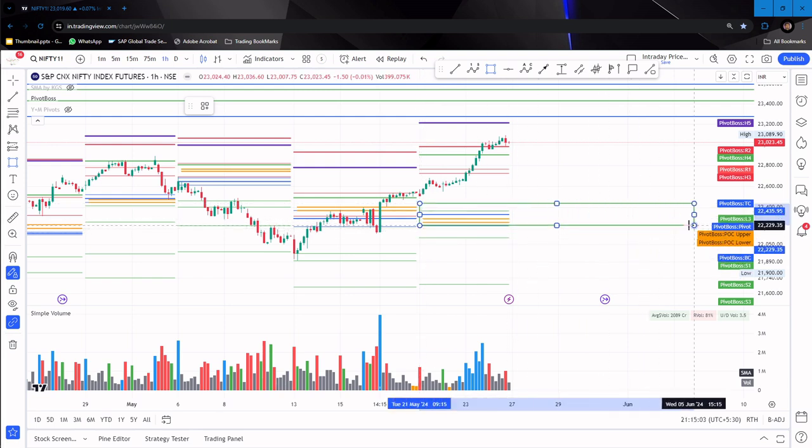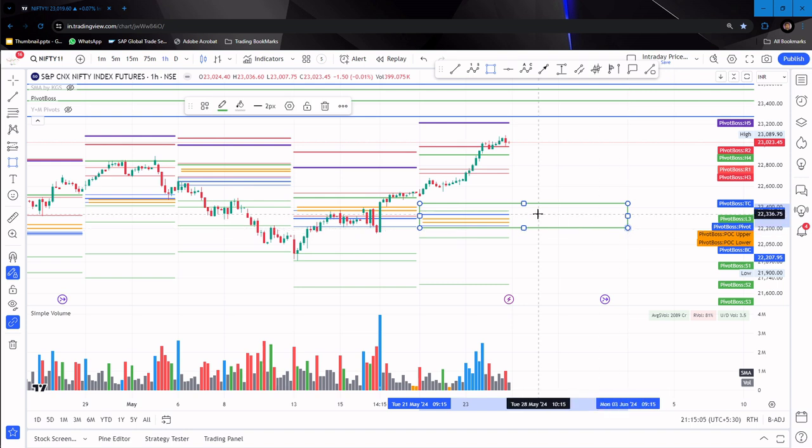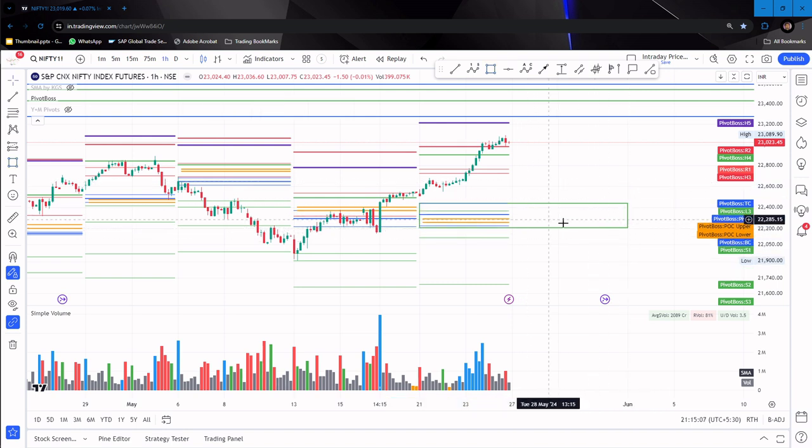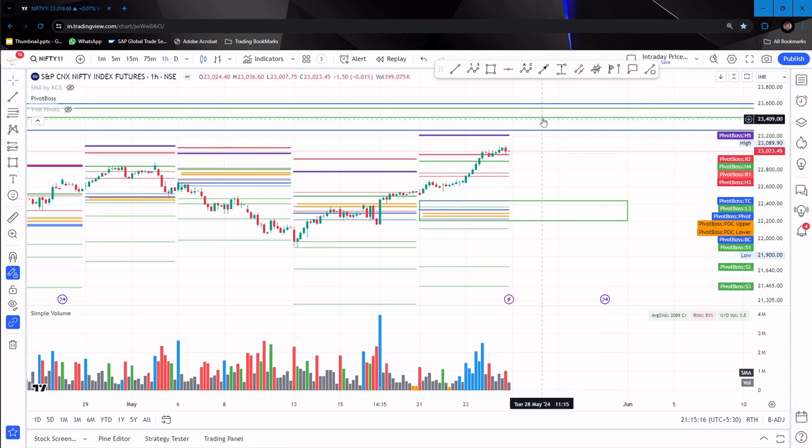So this is for weekly, so we have to consider this is only for weekly, and this is a virgin CPR zone which we are seeing for next week. Not only next week, this will extend, but for next week's analysis, this is the virgin CPR we see. And the expected resistance zones are here. Most probably the resistance we might expect is around 23,400.